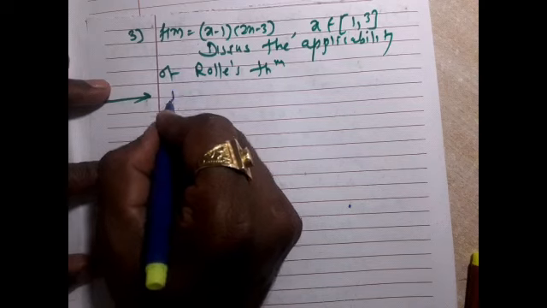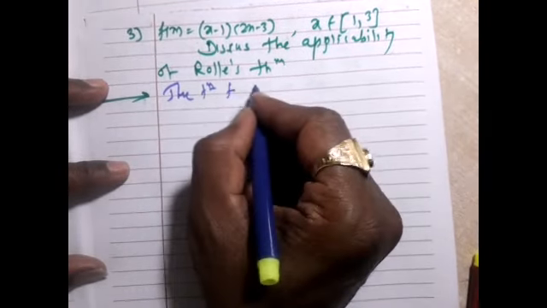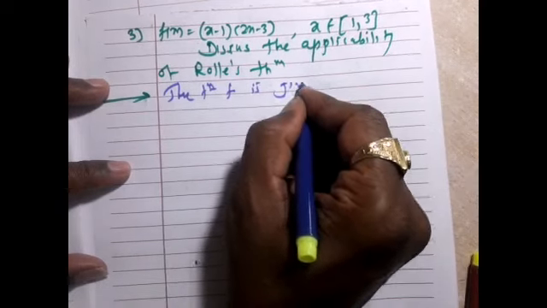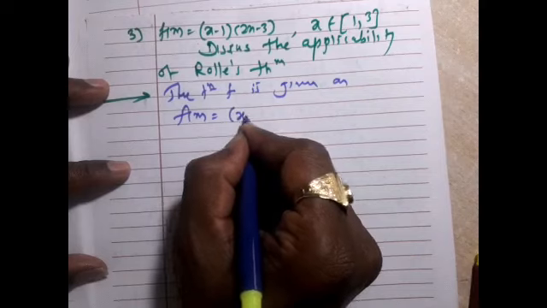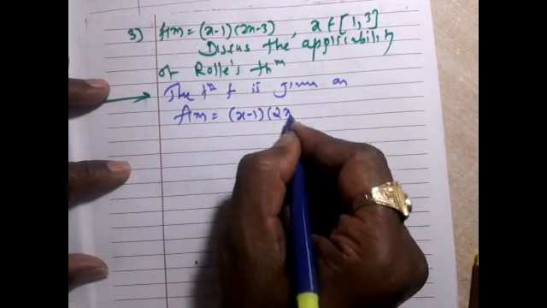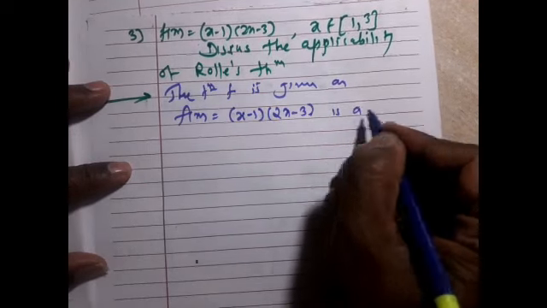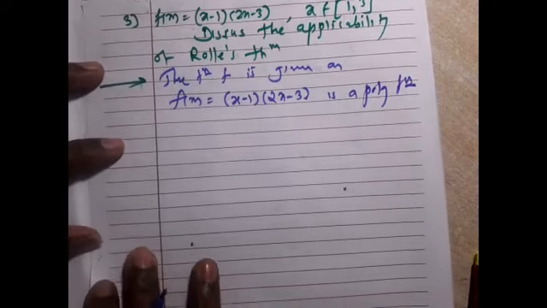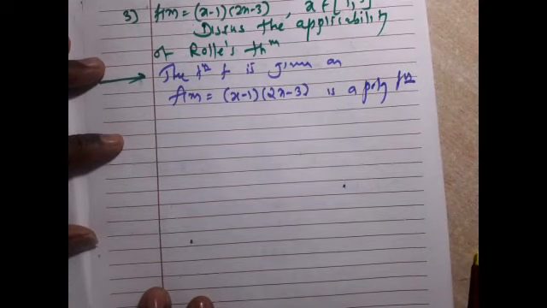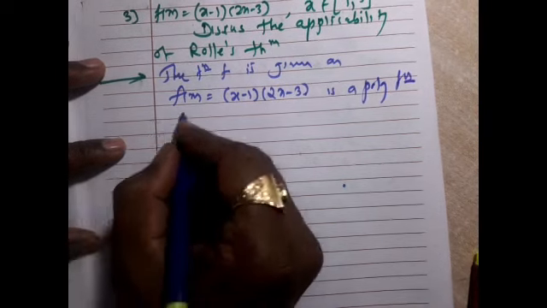The function f is given as (x − 1)(2x − 3), which is a polynomial function, and you know that every polynomial function is continuous in its domain and differentiable in the corresponding open interval.